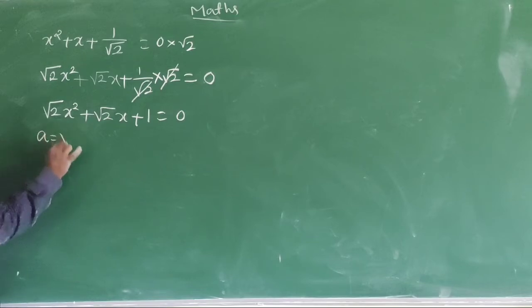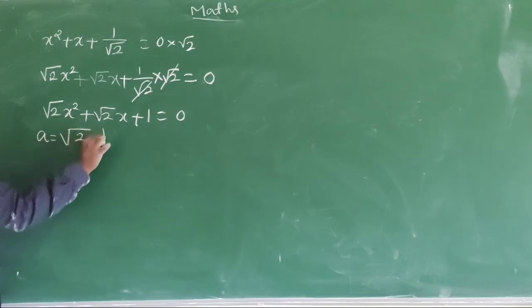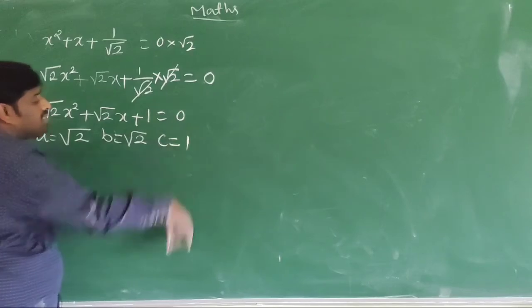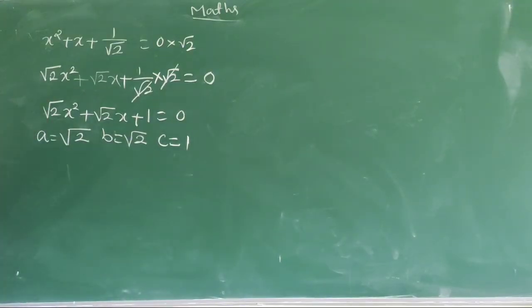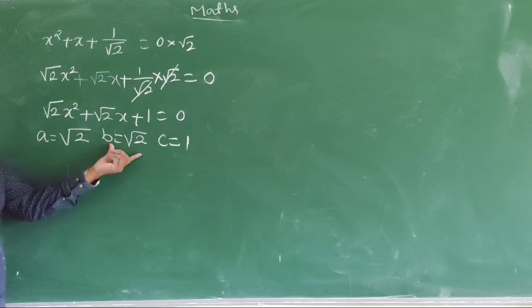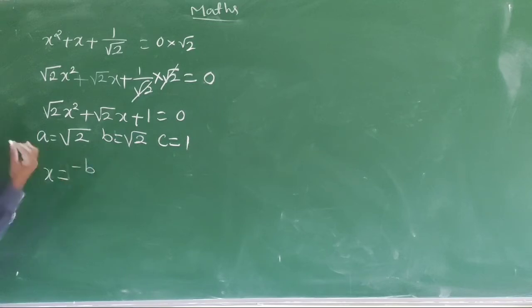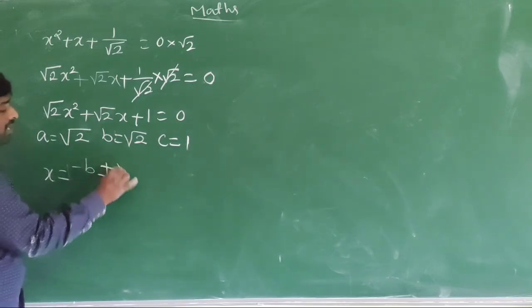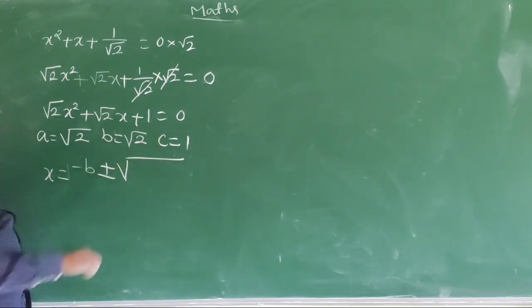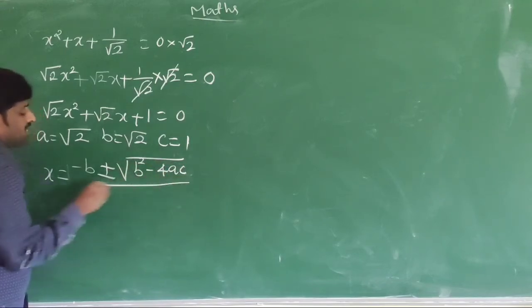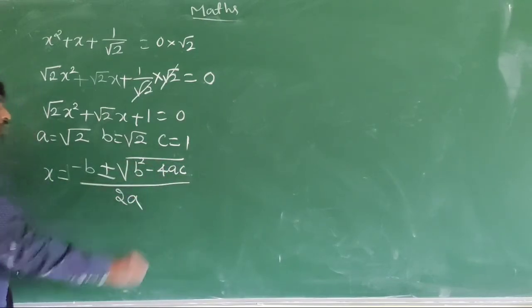A is equal to root 2, b is equal to root 2, c is equal to 1. Now take the formula. X is equal to minus b plus or minus square root of b square minus 4ac divided by 2a.